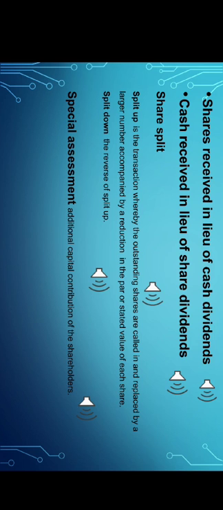There is also a split down, which is the reverse of a split up. If the former split is the transaction whereby the outstanding shares are called in and replaced by a larger number, this one is replaced by a smaller number, with an increase in the par or stated value. If you, as a shareholder, own 10,000 shares and it is split down 5-for-1, it means that the shareholder receives 2,000 shares in exchange for the original 10,000 shares.